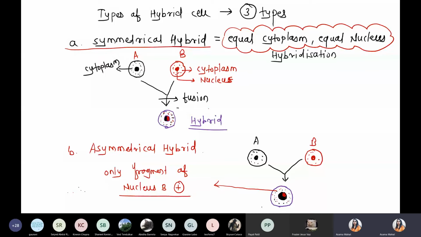In this condition, they are simply showing unequal nuclear mixing. And clearly we can understand this one thing. A nucleus more contribution, B nucleus quite less. Only a fragment gets mixed with the hybrid cell. Such type of cell patterns are called asymmetrical. Got it?